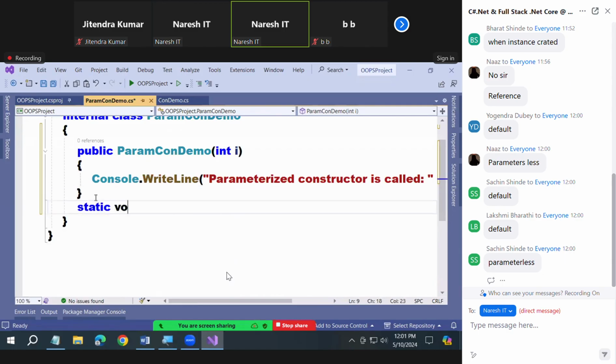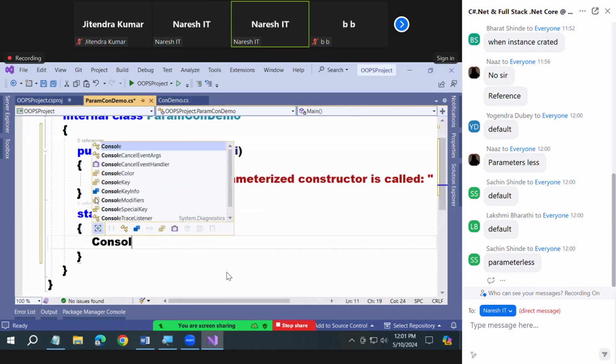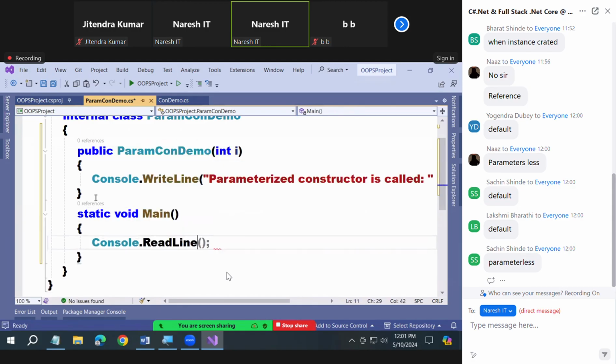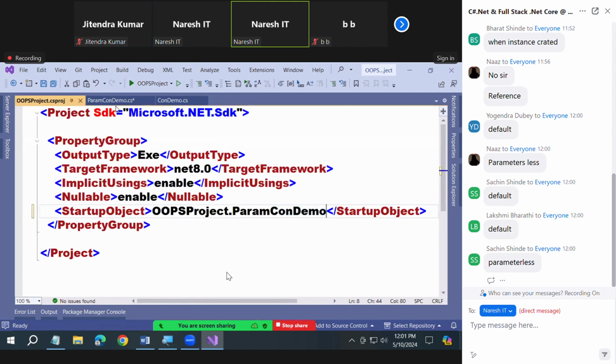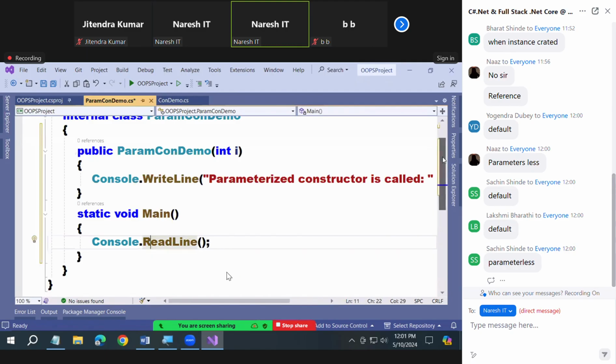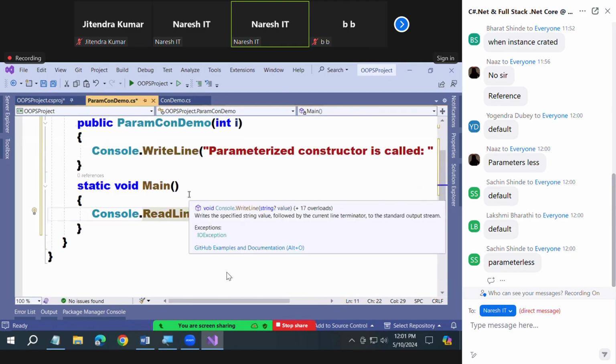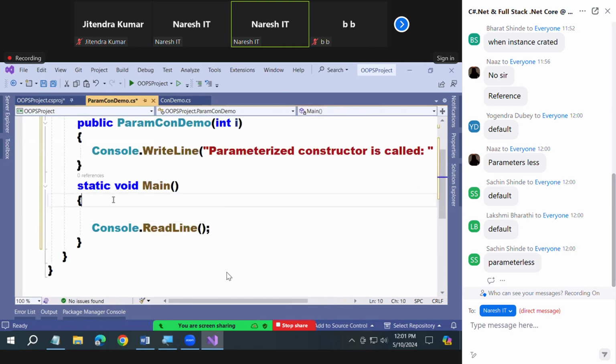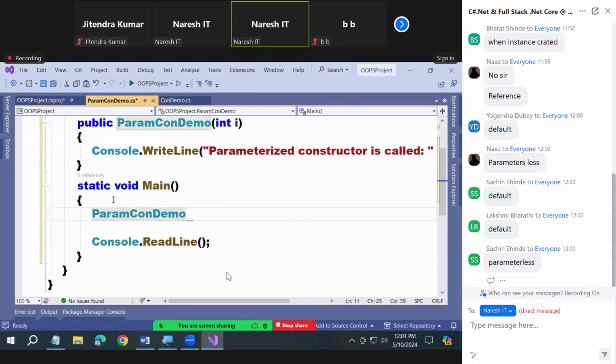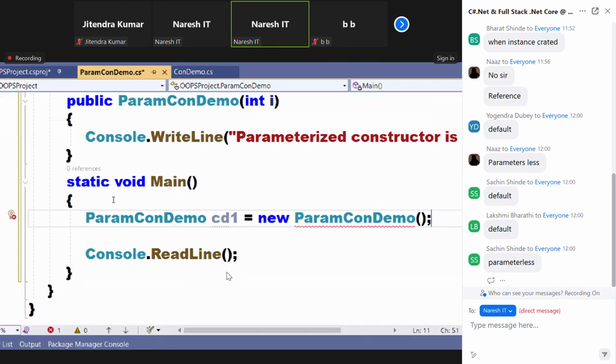Now static void Main. You're trying to create the instance of the class ParamDemo: cd1 equals new ParamDemo. And see, this is giving an error now.